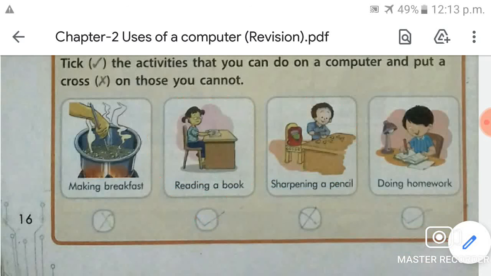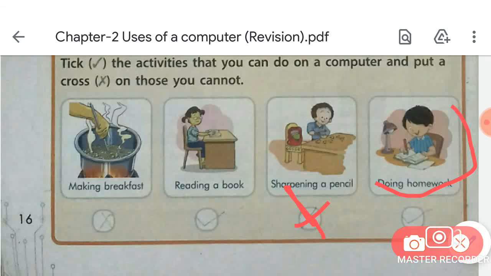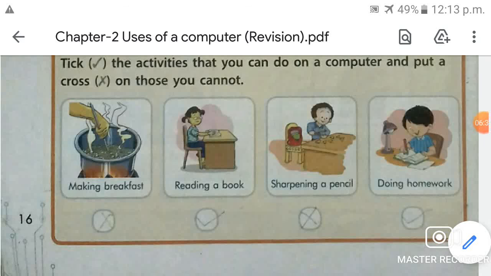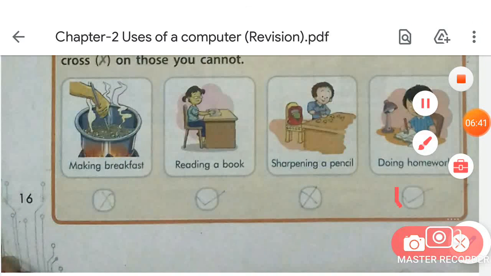Can you sharpen a pencil on a computer? No, we cannot sharpen a pencil on a computer, so cross it, okay. You have to put a cross. And the next one is doing homework. Can you do homework on a computer, students? Yes, we can do homework on a computer, so tick it, okay. So you have to put a tick in this circle, okay.